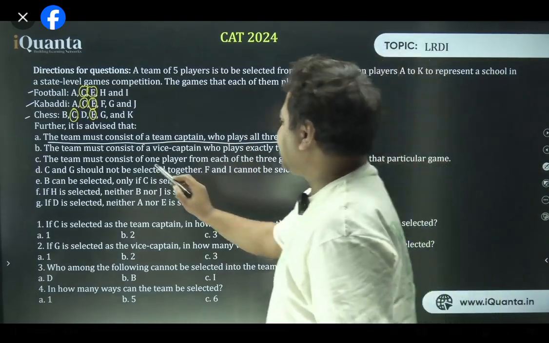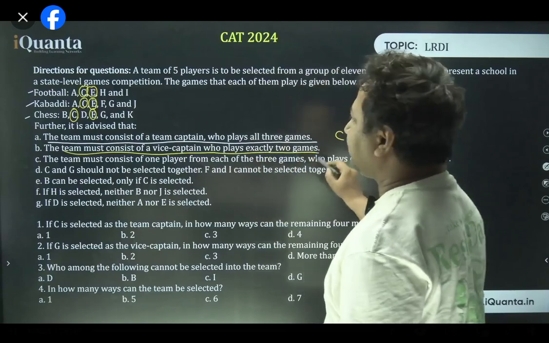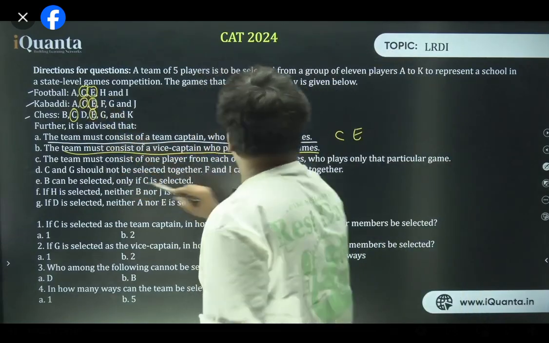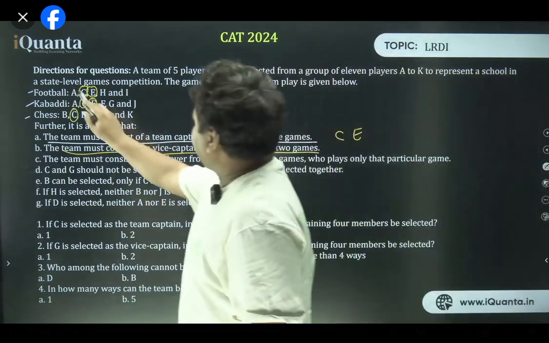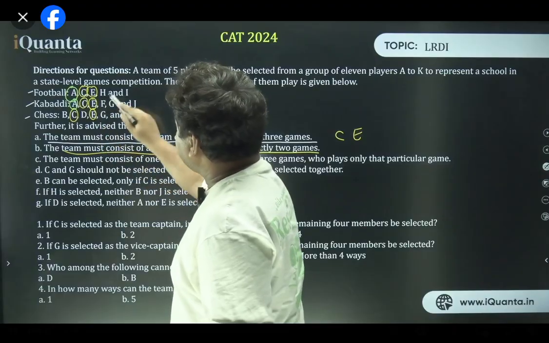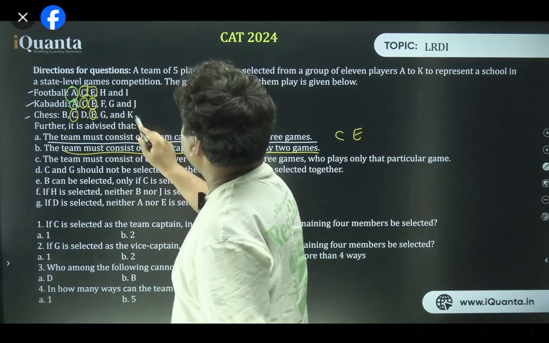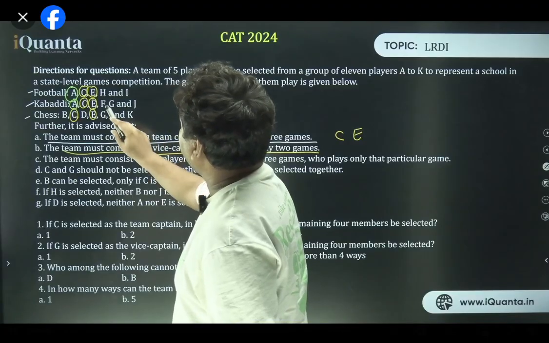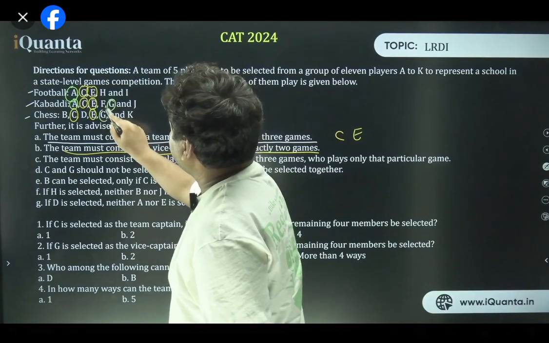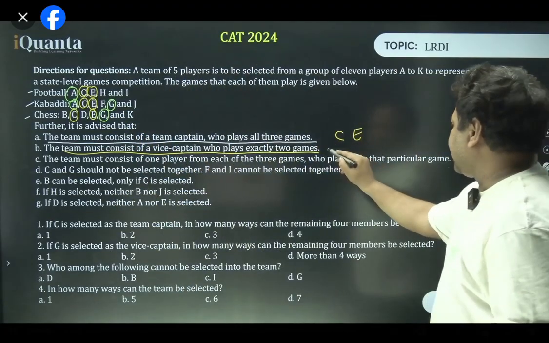B. The team must consist of a vice captain who plays exactly 2 games. Exactly 2. That is A. Okay, I'll just change the ink so that we have no confusion at all. A is there, and who else? H, no. I, no. F, no. G is there. So we have only A and G. So A and G can be the vice captain.